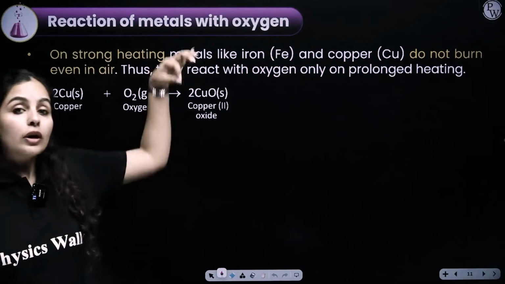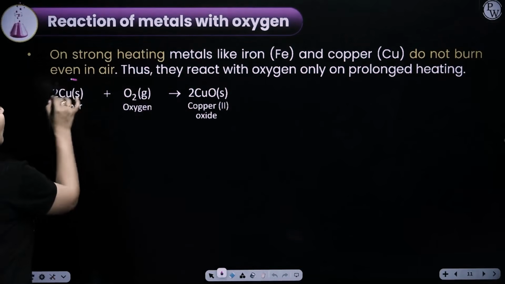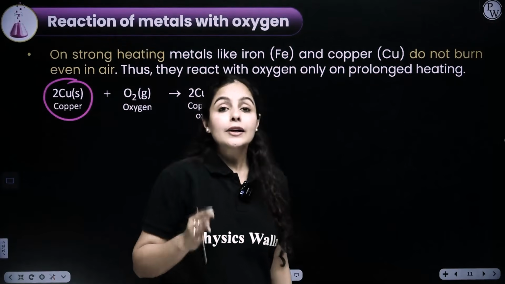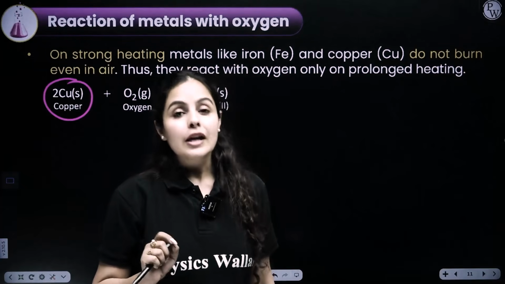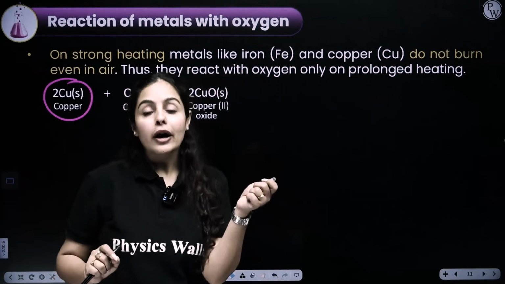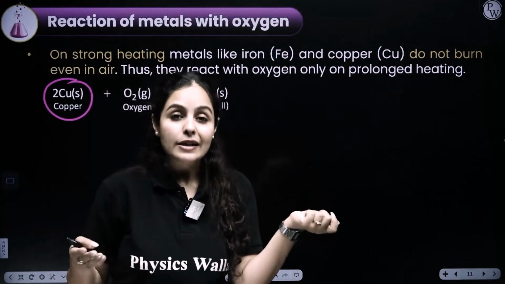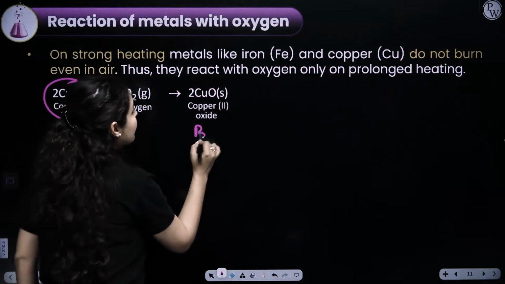Now, if we go down in the reactivity series and we come to copper, copper is something which is not going to burn as such. It will create a layer of copper oxide on itself. So let's say I have a copper wire and I keep it on a flame, that will not burn as such, but it is going to create a layer of copper oxide which is black in color.